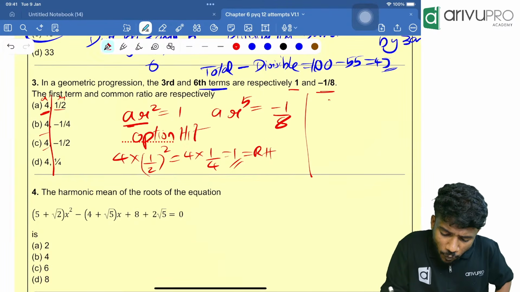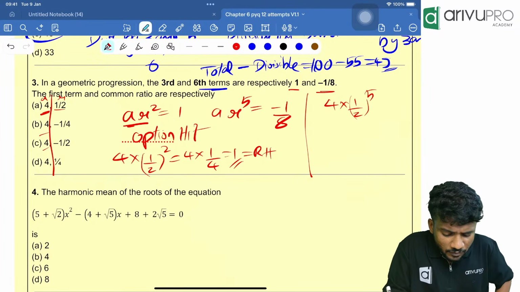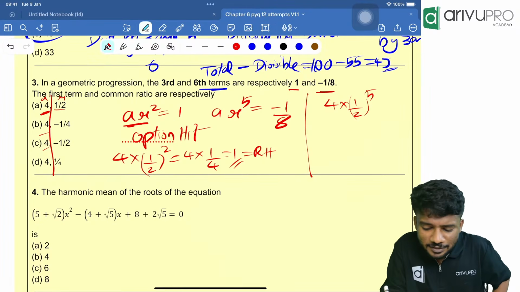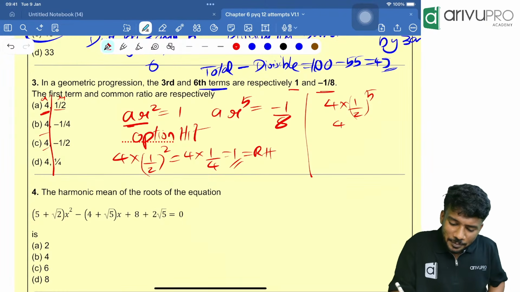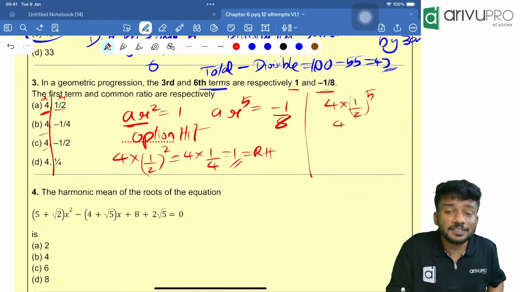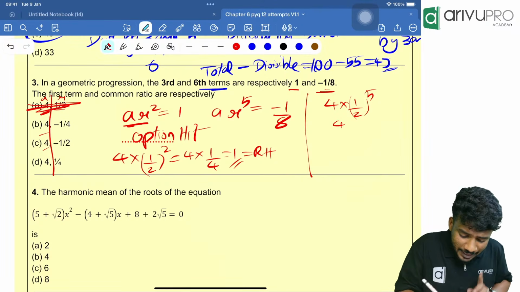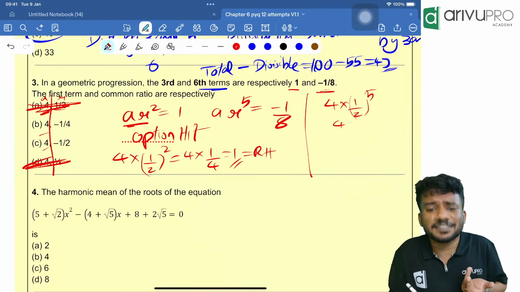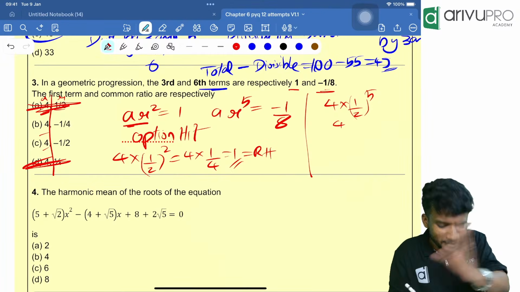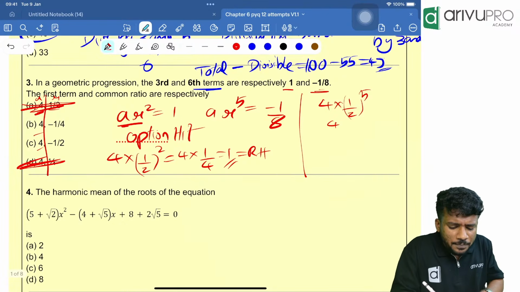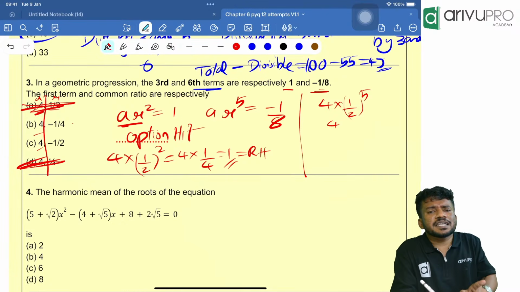That means 4 into (1 by 2) the whole raised to 5. Anyway, that is not going to give us the answer, because the minus sign is also there, right? That means minus 1 by 8 is there, right? That means option A is wrong. Option D is also wrong. Since the minus sign is there, we can take both option A and option D as wrong. Now we will go for option B or option C.